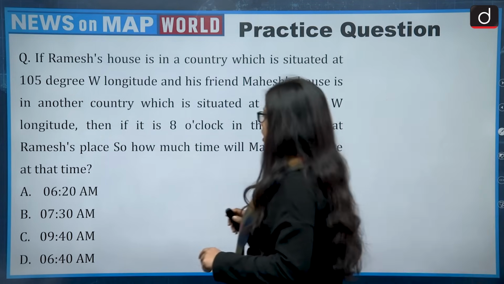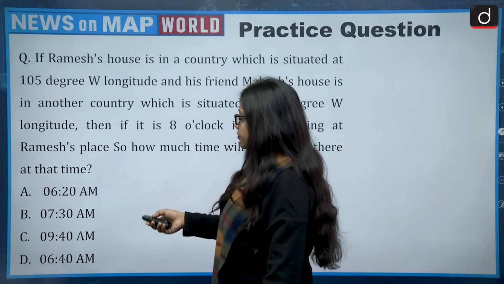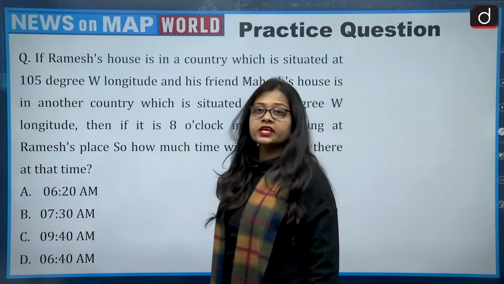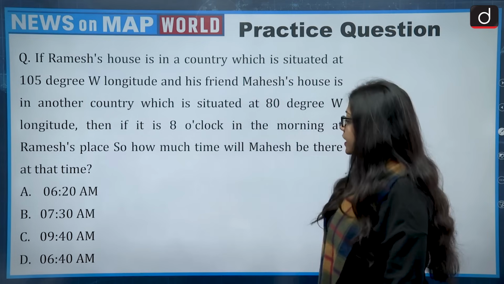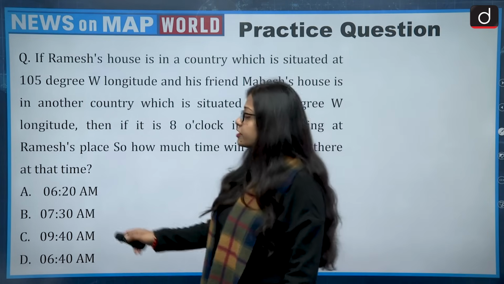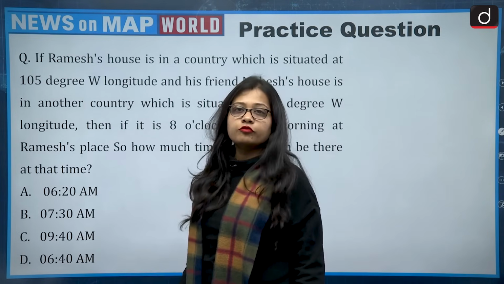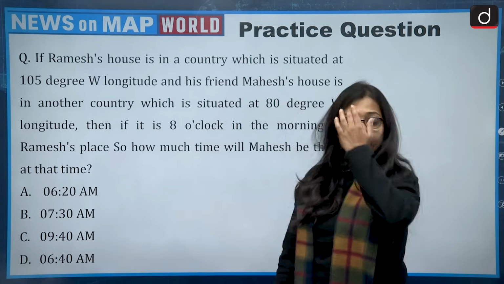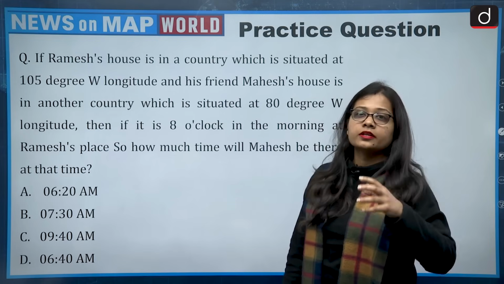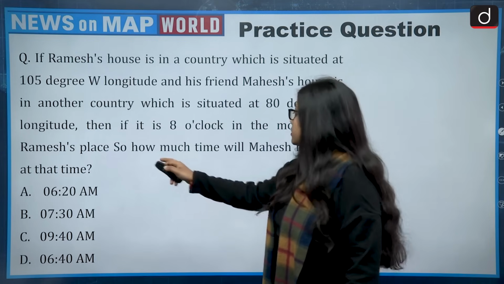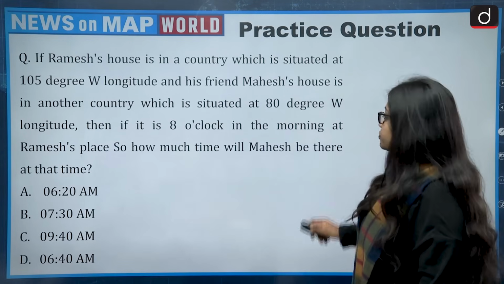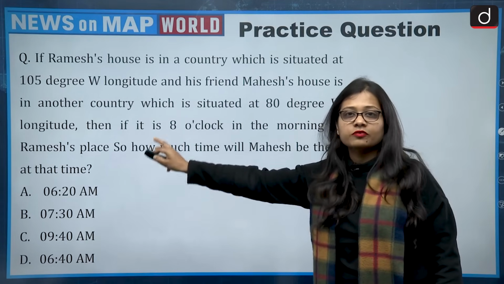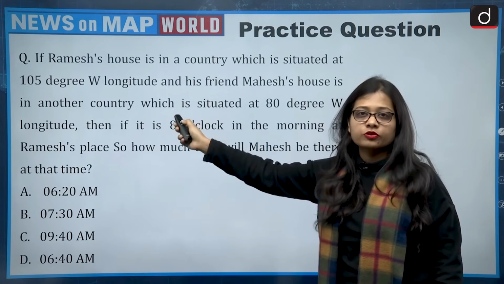Then the options are: option A 6:20 a.m., option B 7:30 a.m., option C 9:40 a.m. and option D 6:40 a.m. One common thing you will realize in all four options is a.m. So you will have to find the exact timing of Mahesh at that time, because with regard to Ramesh, everything is given: the location, the longitude and the timing.